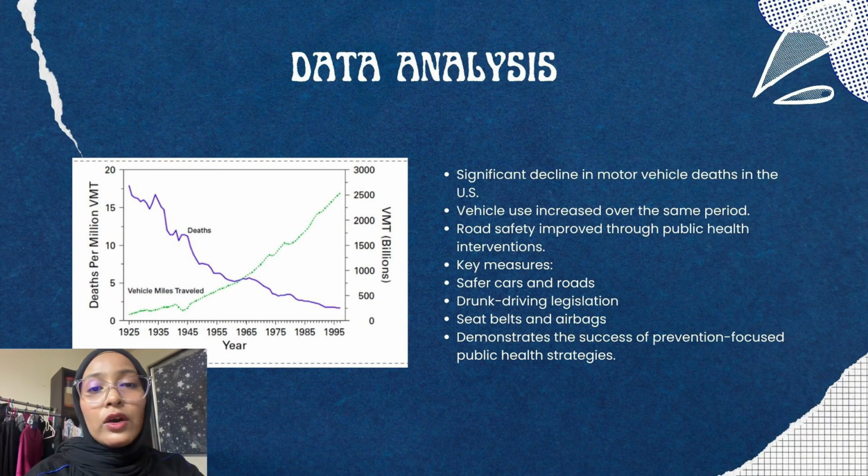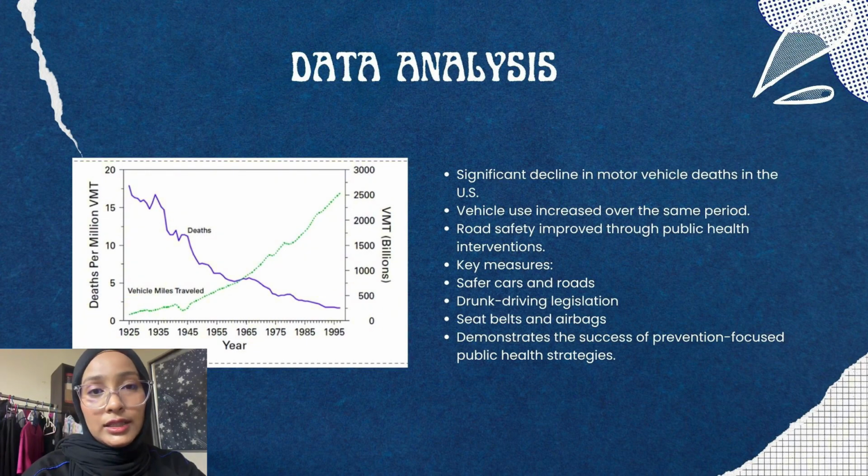This is considered one of the greatest achievements in public health. The decline did not happen because drivers suddenly became better. Instead, it was the result of improvements in the conditions surrounding driving. These improvements include safer vehicle design, better road infrastructure, seat belts, airbags, and laws that reduce drunk driving. Overall, this graph demonstrates that public health intervention can save lives by changing the environment and policies rather than relying only on individual behavior. It highlights the importance of creating safer conditions to reduce injuries and deaths.